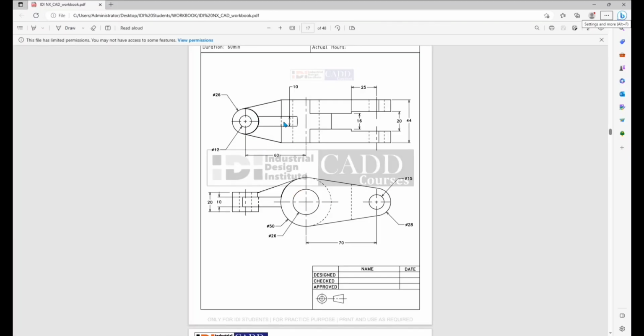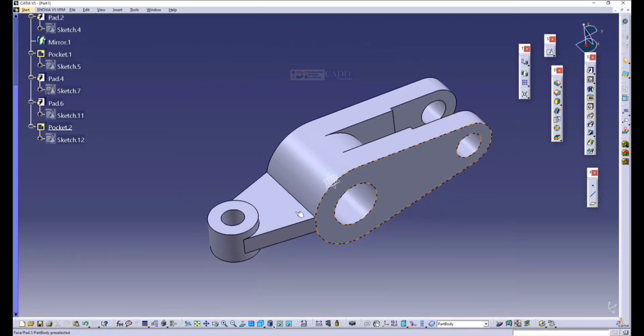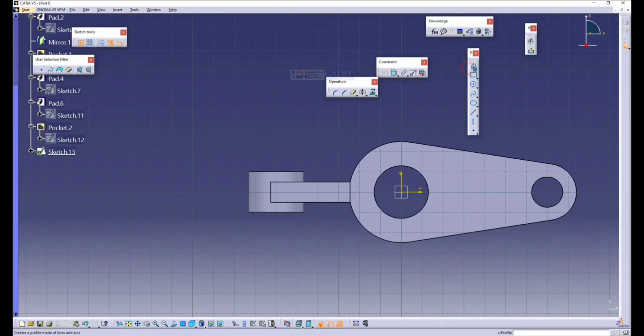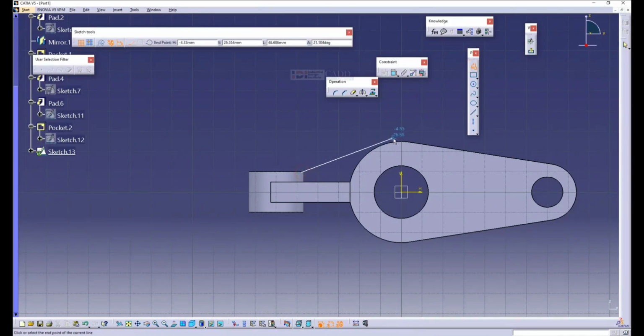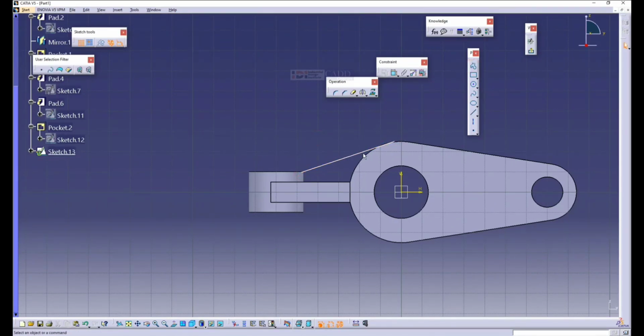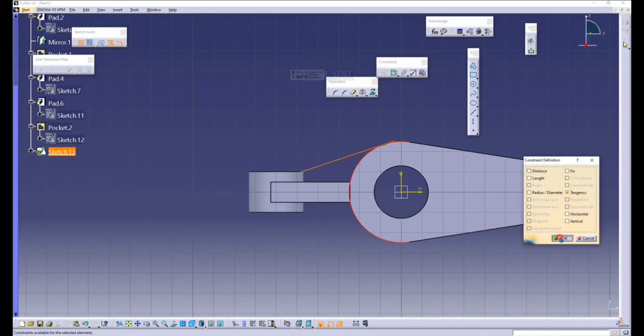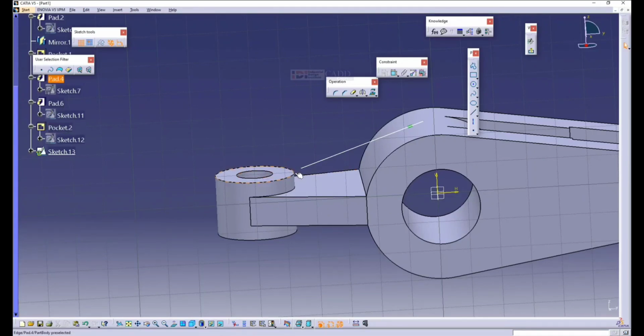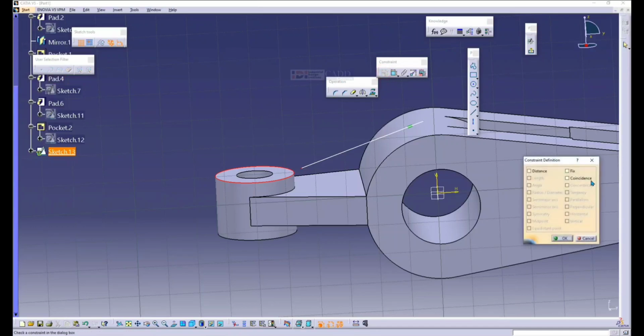And in the center, you can see a stiffener-like formation, 10 mm thickness. Now I'll go for the center plane. Here I'll make a sketch. The sketch need not be a completely closed body. I'll make it in open condition, just a line. I give a tangency relation between this. Then I need this edge, exactly the circle edge, and the point of the line I give a coincidence.